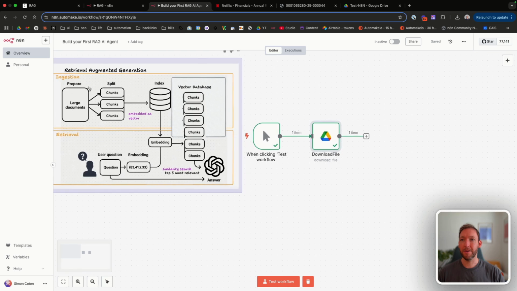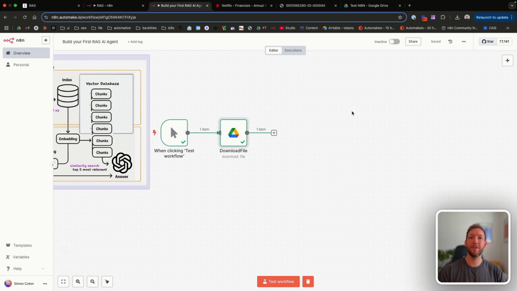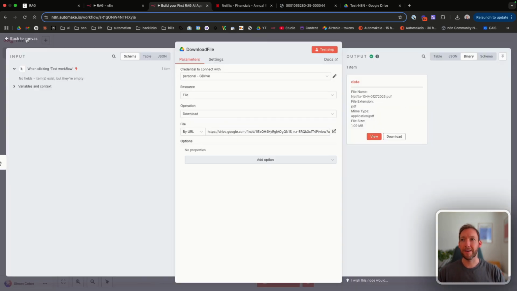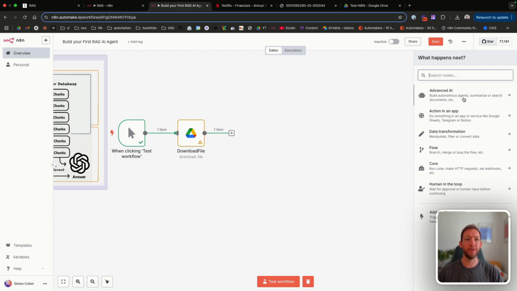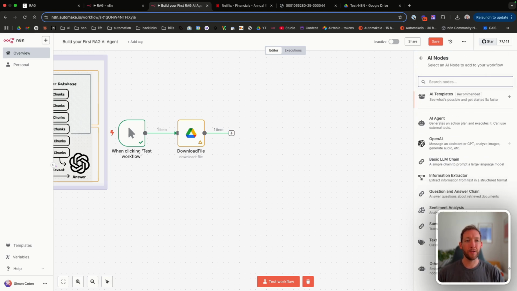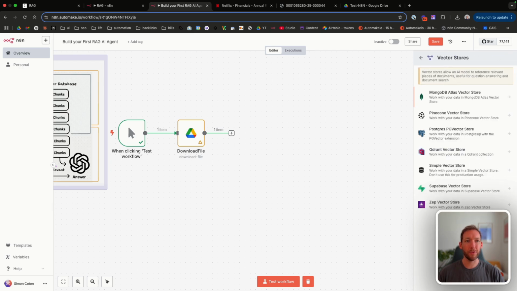If we go back to the diagram here, we've got our large document. We now need to split it into chunks. And if you remember, we've got to do that by using an embedding model to turn our document into data and then in turn into vectors. So right now this is a binary file, so we haven't actually extracted any of the text from the file here. So let's click on the plus icon first, and we'll go to Advanced AI. And it's not in the initial list here, it's down here in Other AI Nodes, and down here in Vector Stores.